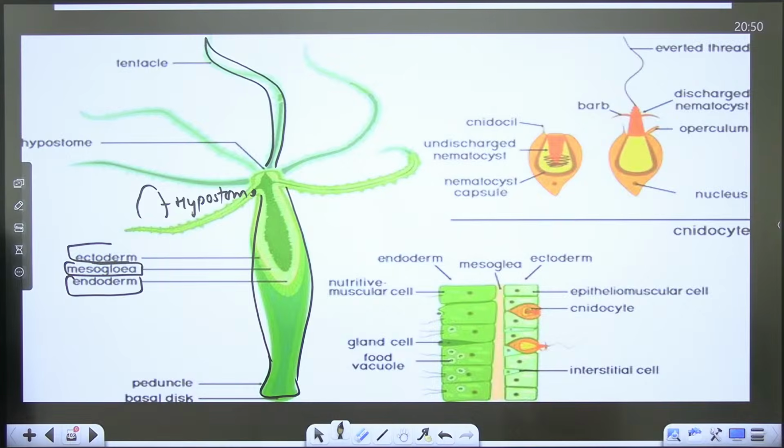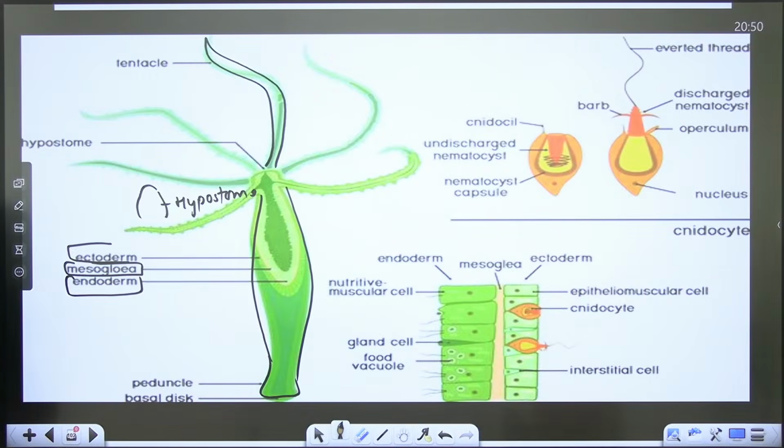And what do you have? You have endoderm in between. Yes or no, guys? Tell me, is it clear? Yes or no? Sure? Okay.